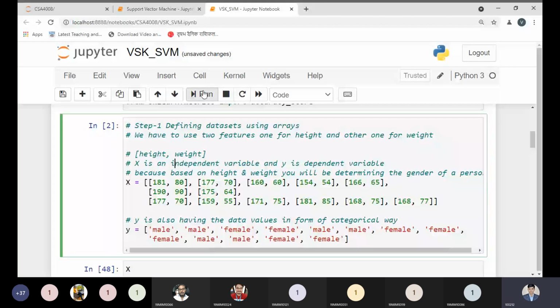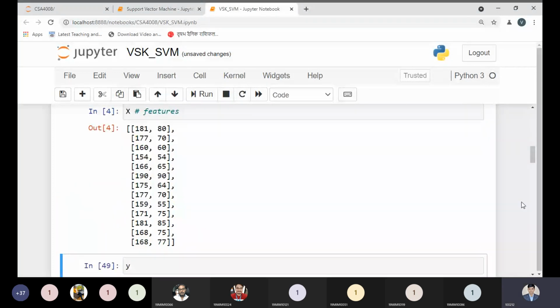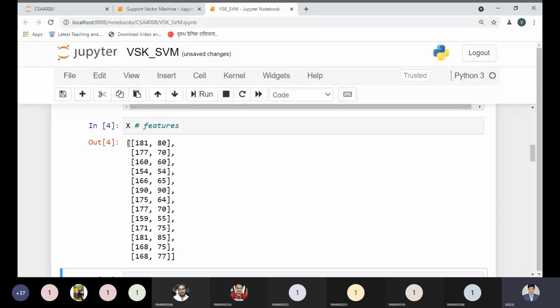Let me execute this code once again, and after executing this code, I need to print the value of x. What is the value to be held by x? So x is what? This is contained by the features. That is my point. Let me execute this code. Yes, this is executing perfectly. So it contains 1, 2, 3, 4, 5, 6, 7, 8, 9, 10, 11, 12, 13.